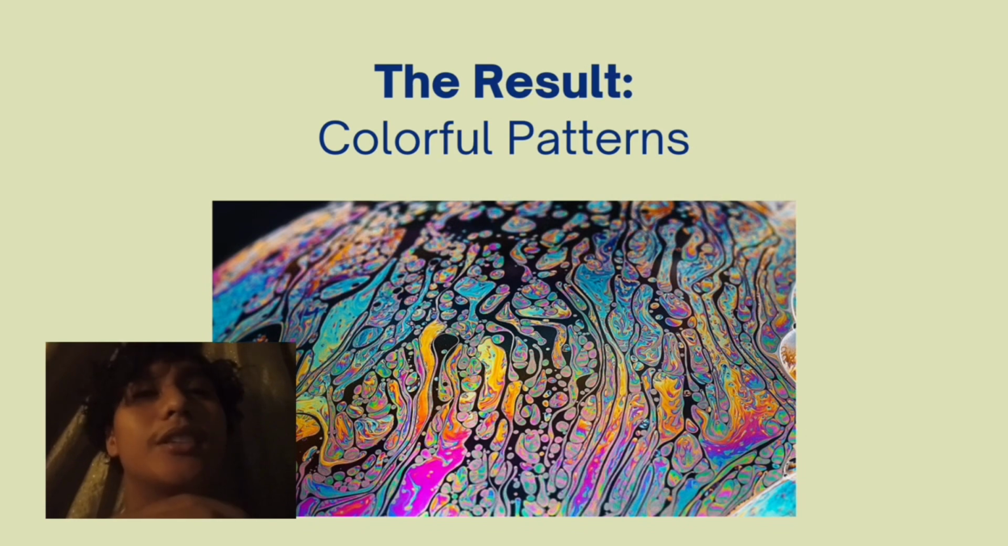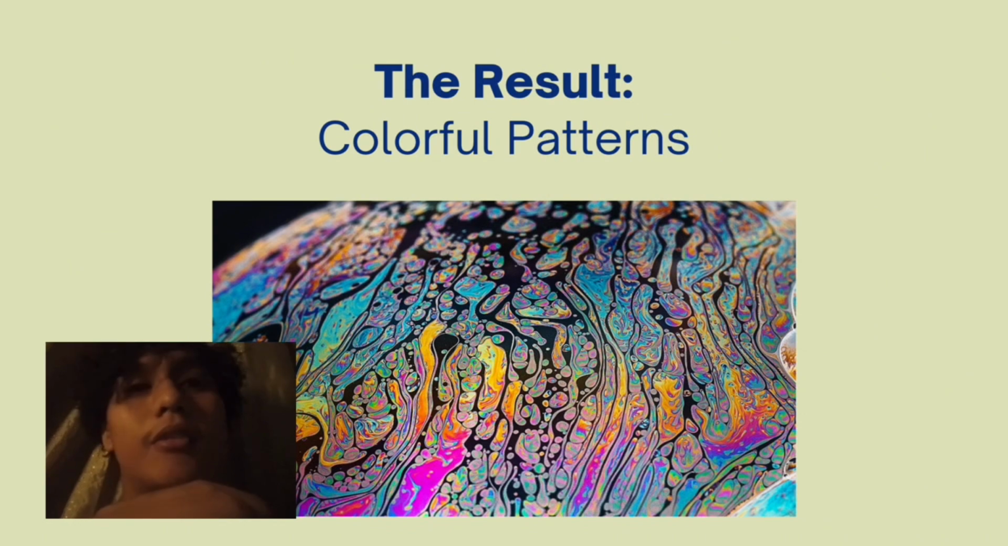So the result is colorful patterns. Since different wavelengths or colors of light are affected differently by thickness, the film produces brilliant rainbow-like patterns. That's why we see swirls of color in soap bubbles and oil films.